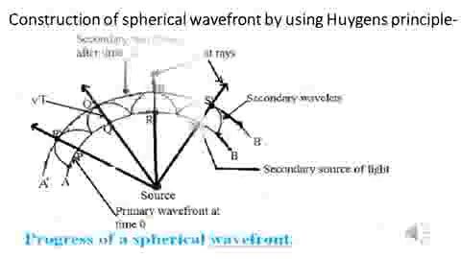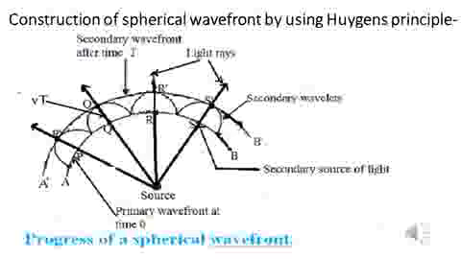Then here we see construction of spherical wavefront by using Huygens principle. Consider a source of light. This source of light produces a primary wavefront AB, as shown in this image. Then consider P, Q, R, S are the 4 points on the primary wavefront AB.